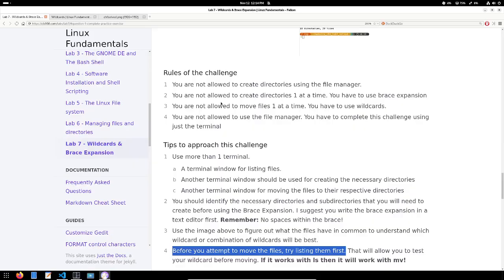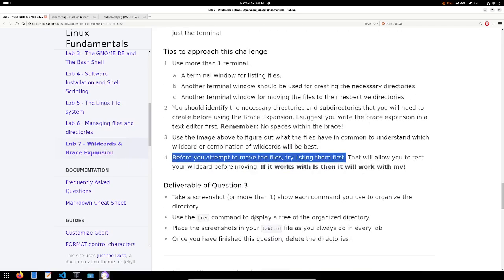the file. And if you messed up when you're moving, then now you're gonna have to delete the folder, run the script again, and start over from the beginning, and you don't want to do that. So listing is not destructive, right? If the ls command doesn't run properly, then nothing happened to your file system, nothing happened to the files in there. Hence why I recommend that you list the files first and then you move them. If it works with ls, it works with mv.